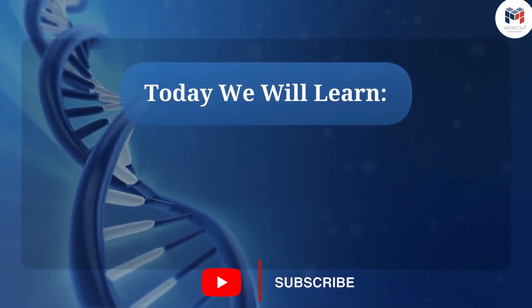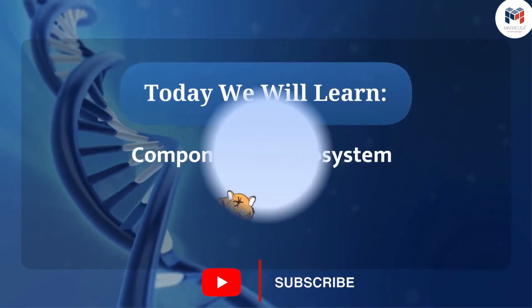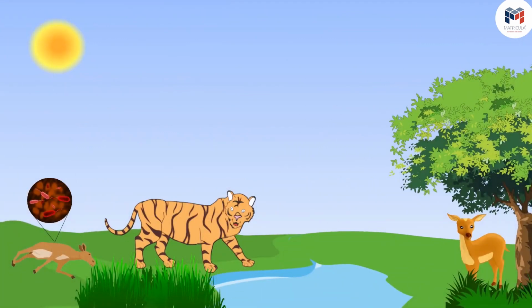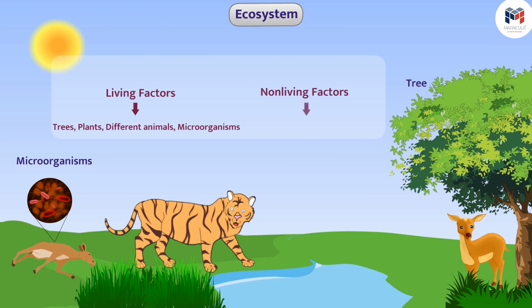Today we are going to learn about components of ecosystem. Let us first understand what is an ecosystem. There are different organisms around us like trees, plants, different animals, microorganisms, and non-living factors such as soil, wind, rain, heat, minerals, etc. This creates our environment.